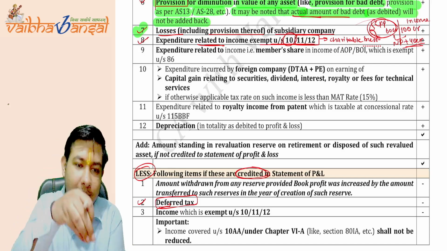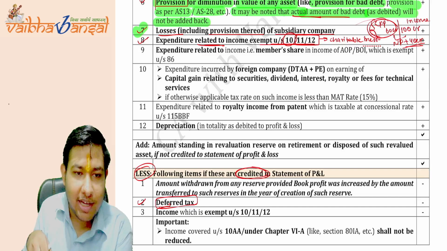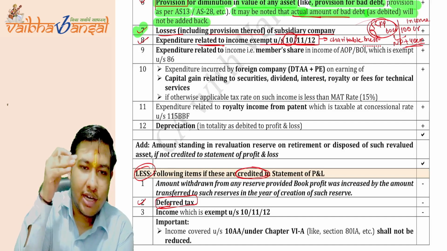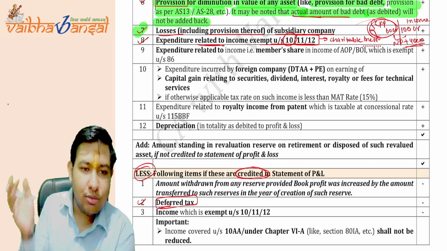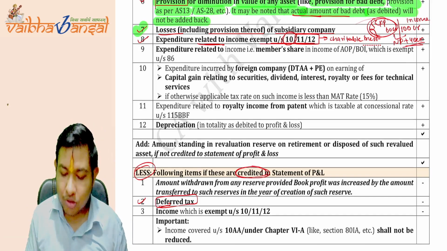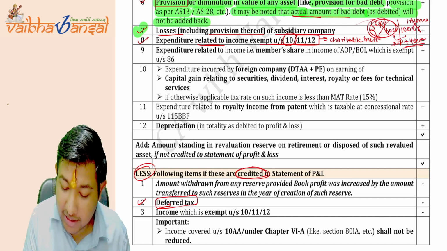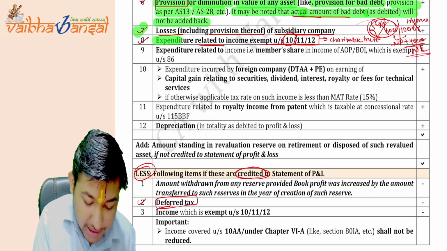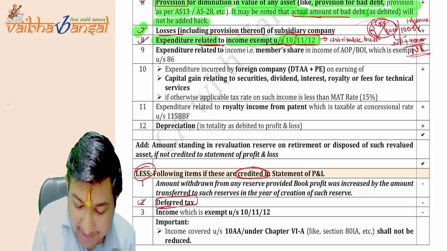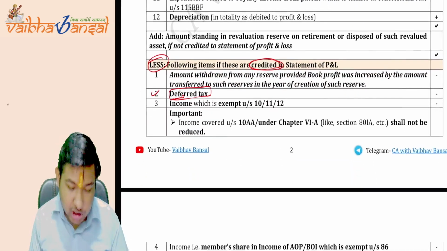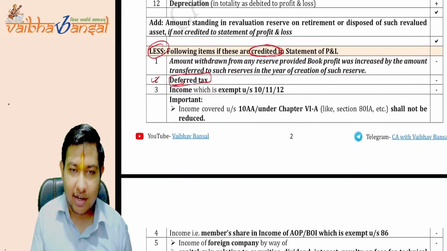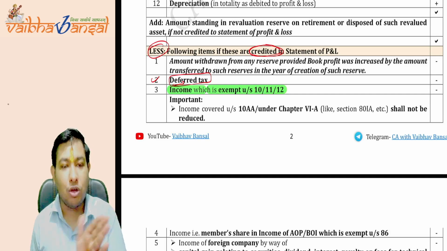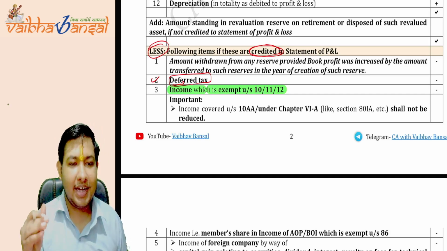If you are adding back the expenditure, you have to reduce the income as well. This is what should be done. If you are adding back the expenditure relating to such income, then the income should also be reduced from the net profit, so take it as nil effect. The net profit effect should be nil here. The government said the same. Expenditure related to the income exempt under section 10, 11, 12 should be added back, and the corresponding effect has been given under the last clause, that the income which is exempt under section 10, 11, 12 shall also be reduced from the credited P&L.